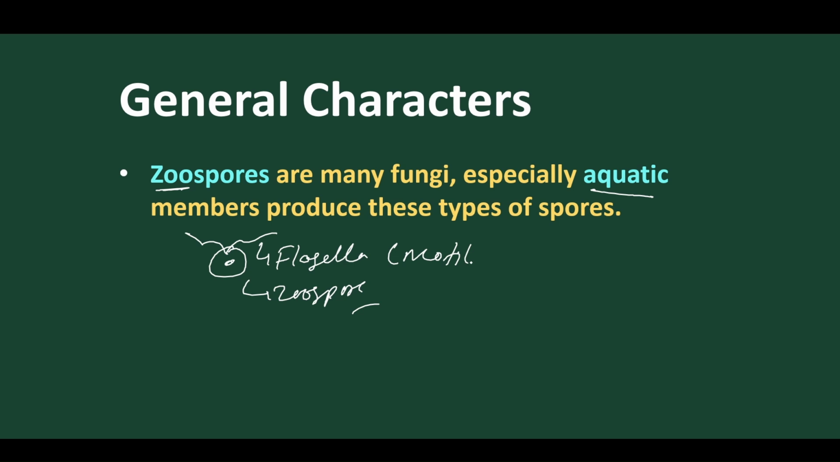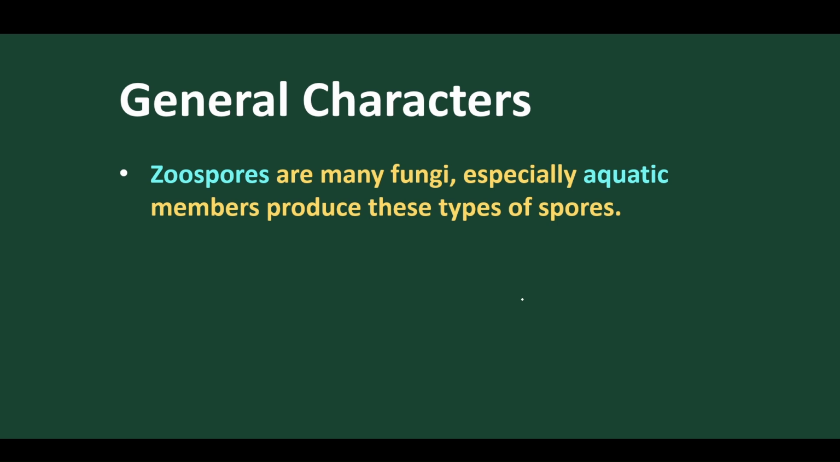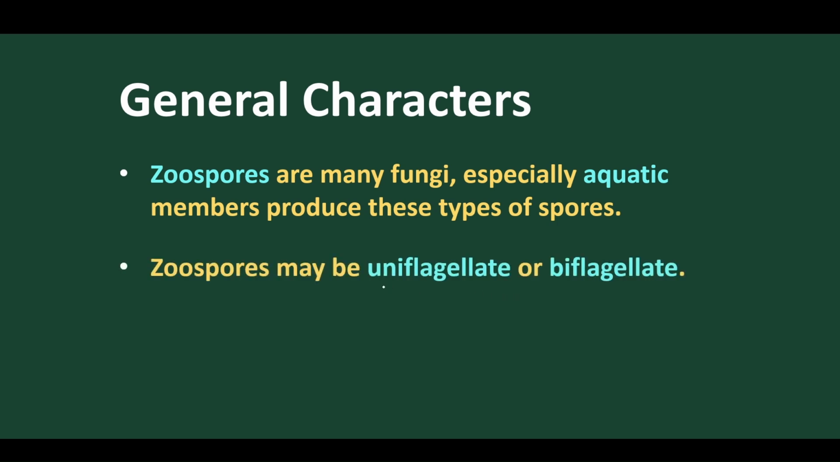So normally all motile spores are called what? Zoo means animal-like behavior. So zoospore. Now, zoospores may be uniflagellate or biflagellate. Either a zoospore contains one flagellum or it contains two flagella, either present at the anterior end or at the lateral end. Kidney-shaped lateral cells, like Saprolegnia, contain this lateral arrangement of flagella.